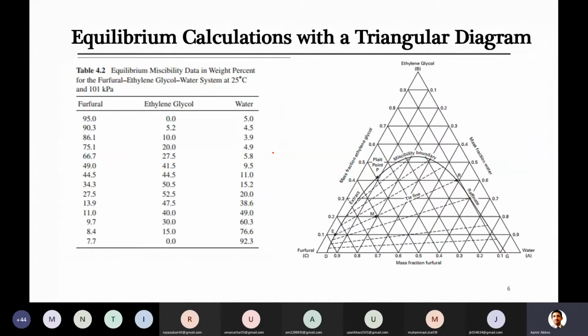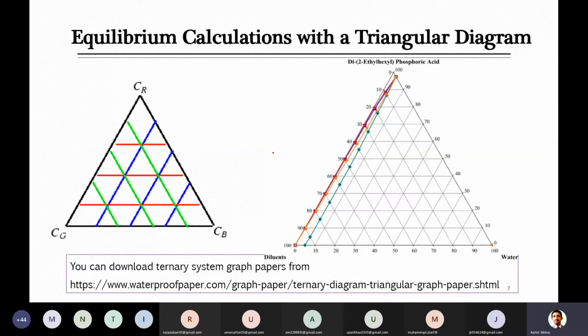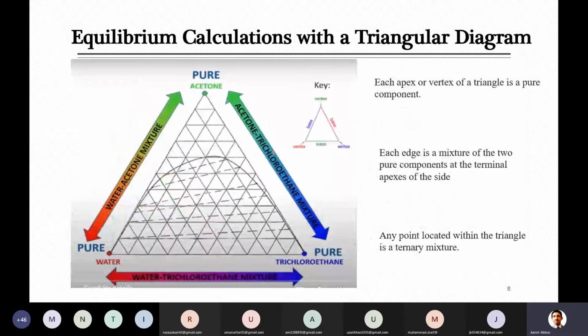I will come back to this today. We will look at how it is drawn, but yesterday I also showed you how you can draw such a diagram, and told you that you can download such a graph already available from this link, and practice the problem or how to draw such a system.